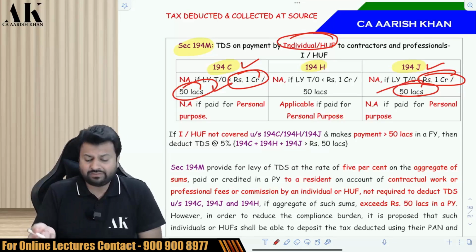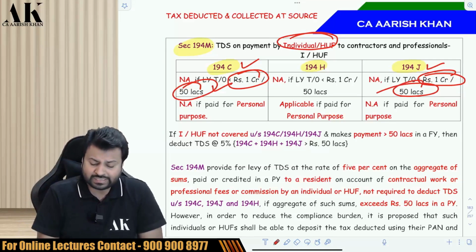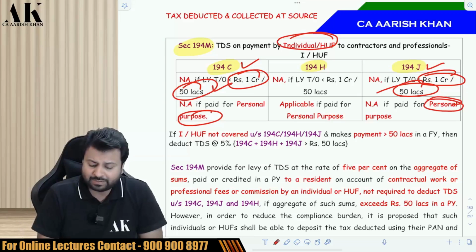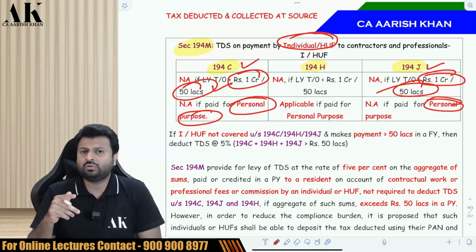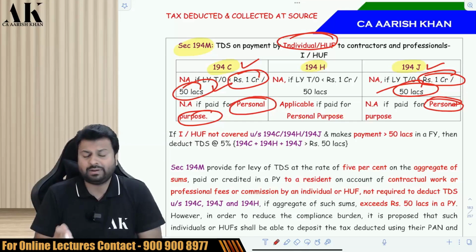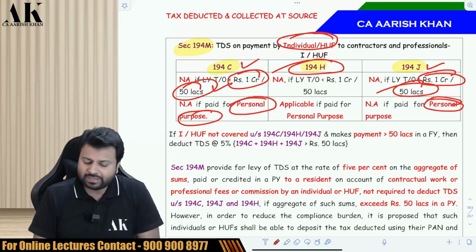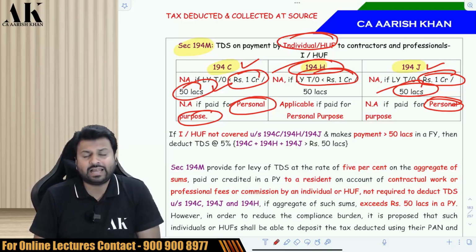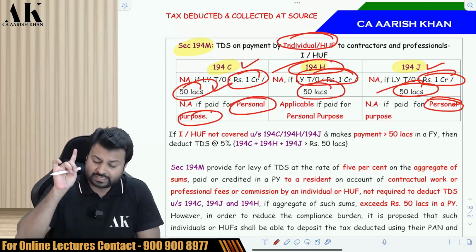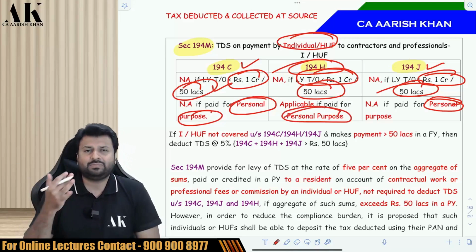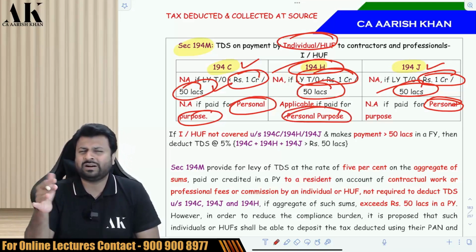And 194C and 194J is not applicable because of one more reason: if you are making the payment for personal purpose. So because of either of these two reasons, 194J and 194C is not applicable. 194H is not applicable if the last year turnover is less than 50 lakhs or less than 1 crore. But 194H is applicable if you make the payment for personal purpose, because in 194H there is no personal word mentioned. You can go and check.